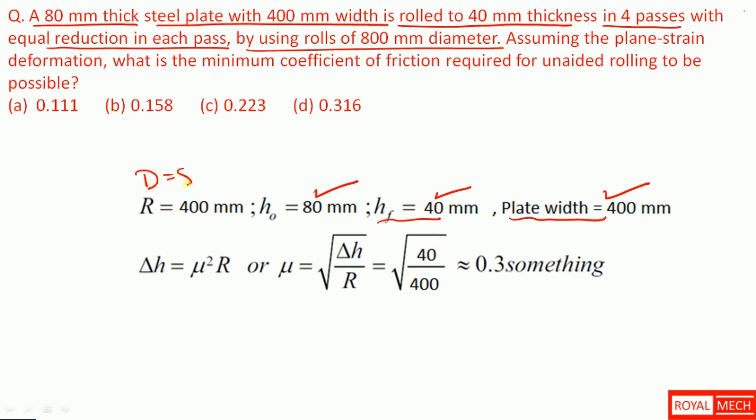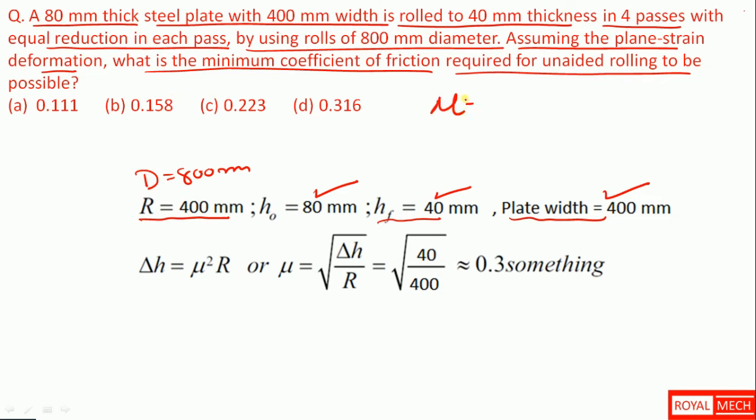The roll diameter is 800 mm, so the radius is 400 mm. Assuming plane strain deformation, what is the minimum coefficient of friction required for unaided rolling to be possible? So we need to find the value of mu. We know already maximum possible draft equals mu squared times R. We have the delta H value and the R value. So for mu it is 0.3 or so. Thereby option D is the correct option.